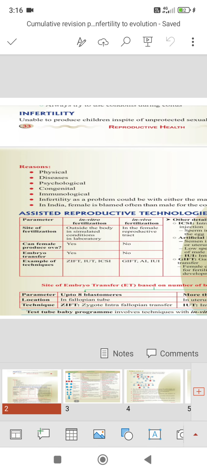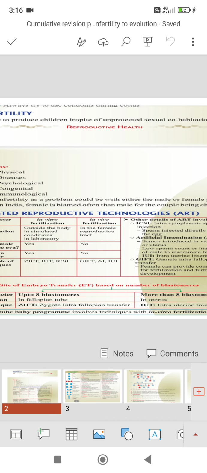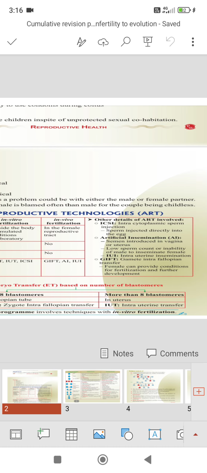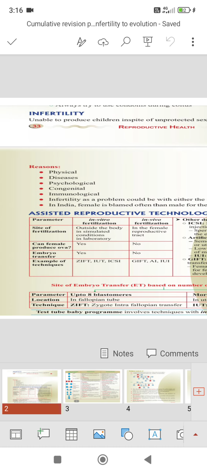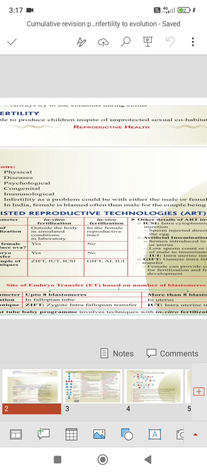Next, can the female produce ova? Yes, the female can produce ova in in vitro fertilization, right? In in vivo fertilization the female is unable to produce the ova, but she can provide the conditions for the fertilization and further development, right? Coming to embryo transfer, are we doing it? Yes, embryo transfer takes place in in vitro fertilization, but there is no embryo transfer in in vivo fertilization.